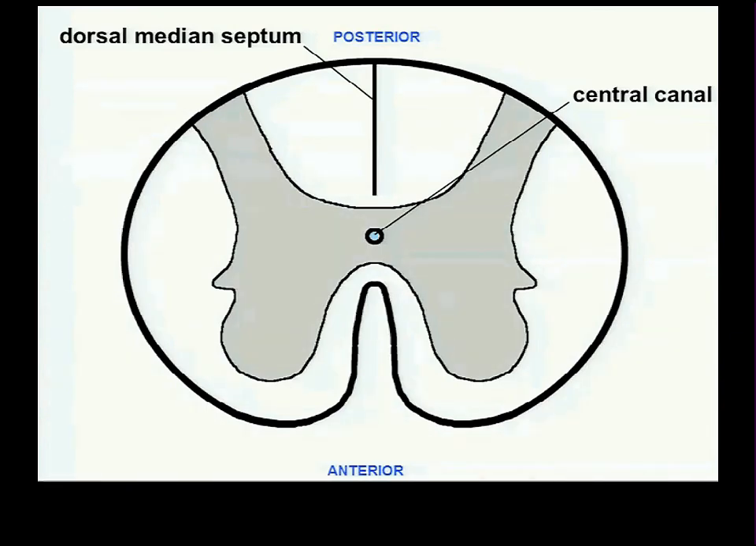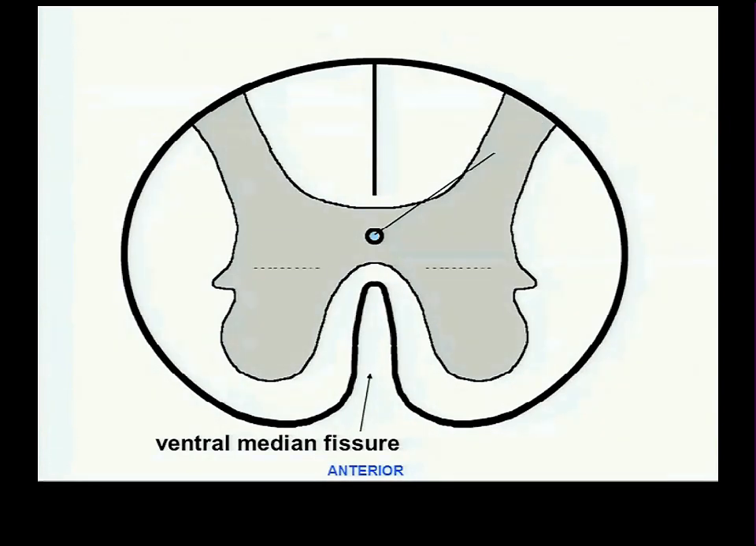There is a connective tissue septum that runs down the middle of the dorsal side, or posterior side, called the dorsal median septum. Its name tells you everything you need to know about it. And then there is a groove in the ventral side called the ventral median fissure. Again, a fissure means groove, so it tells you everything you need to know about it. And the spinal cord looks like this. Its entire length gets bigger and smaller in some places, but pretty much this is the way it is.